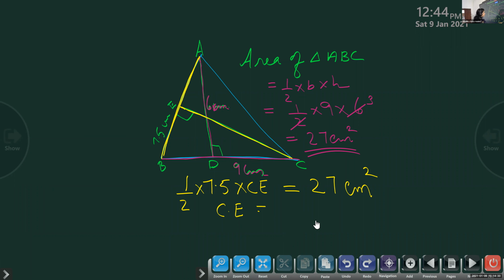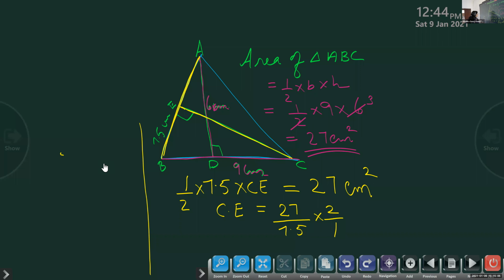Into 2 by 1. I told you, when you transpose, what happens? It goes to the other side, it will become upside down, reciprocal. So find out CE from that. Here, decimal division. Be careful. When doing decimal division, what do we usually do? We remove the decimal place from the denominator. Multiply by 10 on both sides.